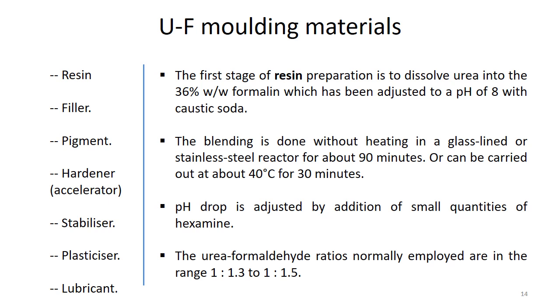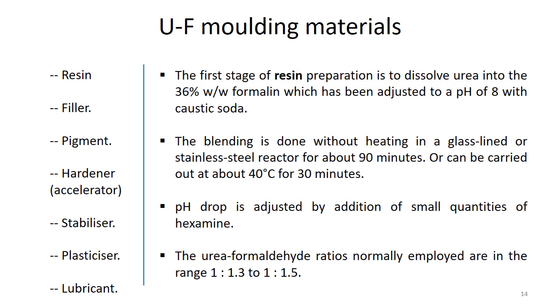In the first stage of resin preparation, we dissolve urea in a 36% formalin solution, which has been adjusted, and the pH of this process is maintained at 8. If the pH drops, we have to adjust it to maintain the process.